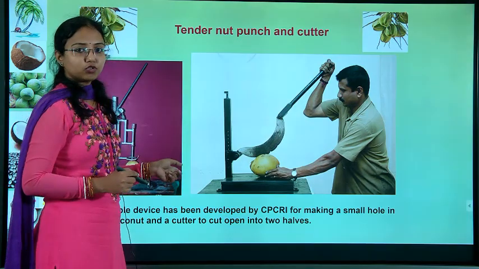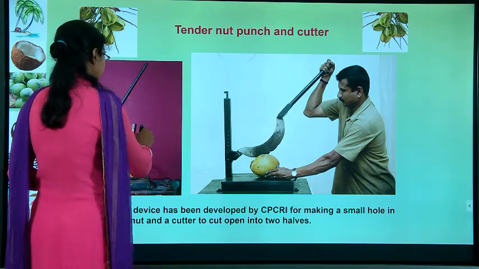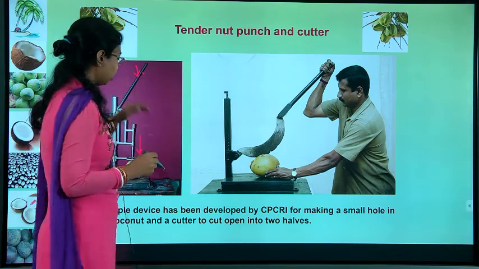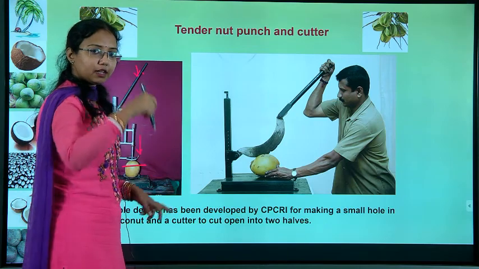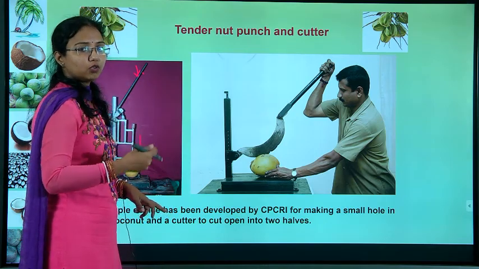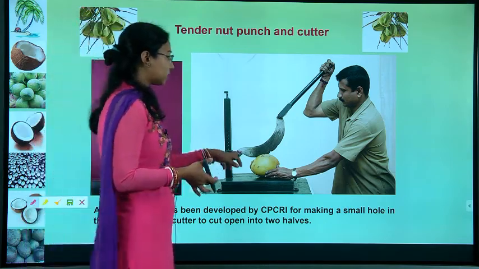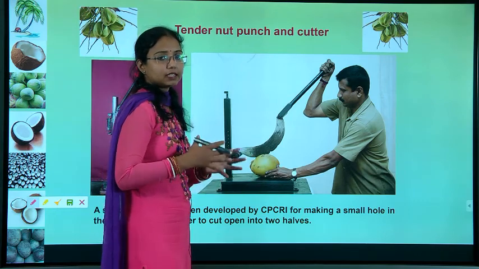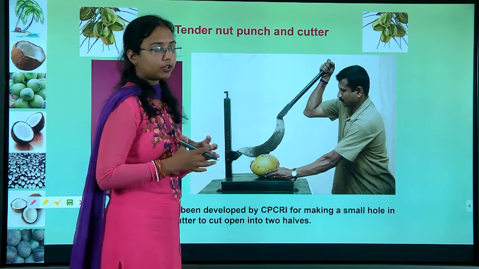Here they are not going to cut it, they are just going to punch it. If you press here, it will punch and make a hole. From that hole you can get the coconut water, and the cutter is used for making it into two halves to get the inside tender coconut.